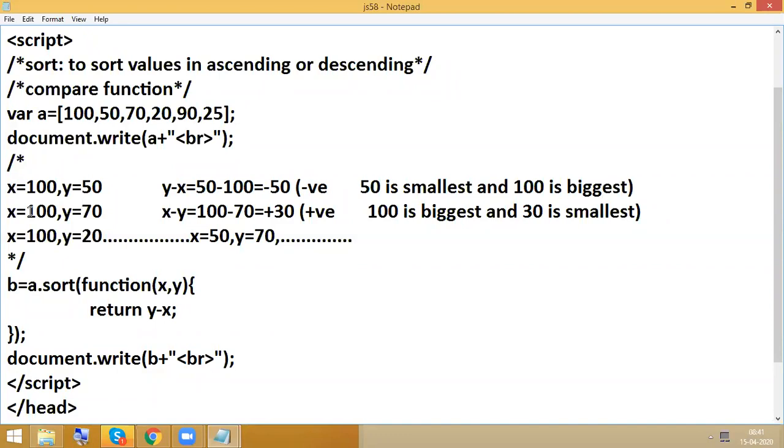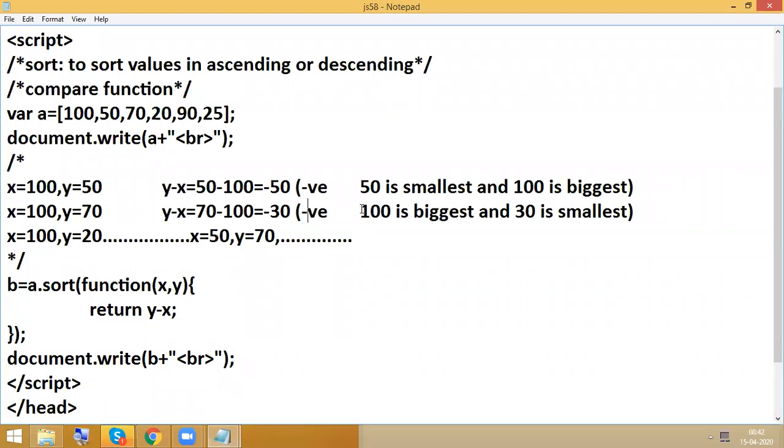Next it will consider x value is 100, y value is 70. So here y minus x, 70 minus 100. So what is the output we can expect here? Minus 30. That means I got negative here.